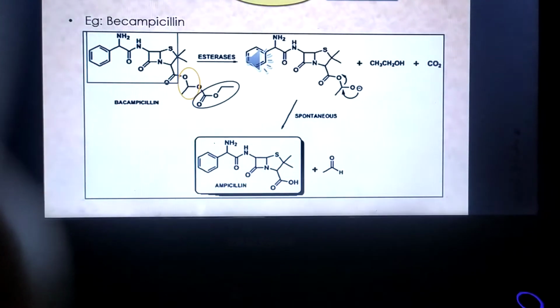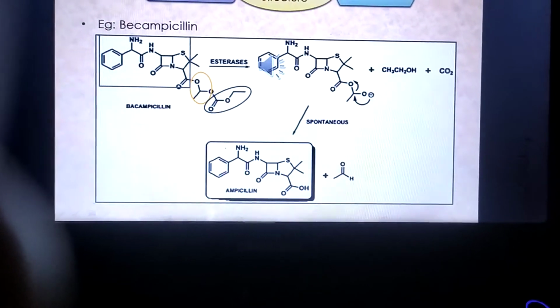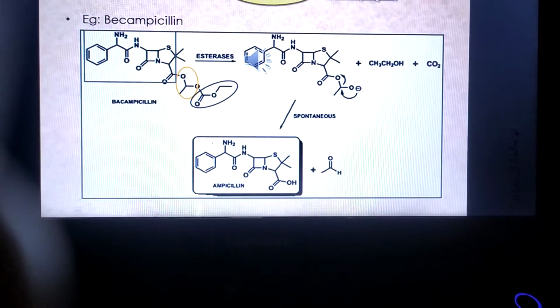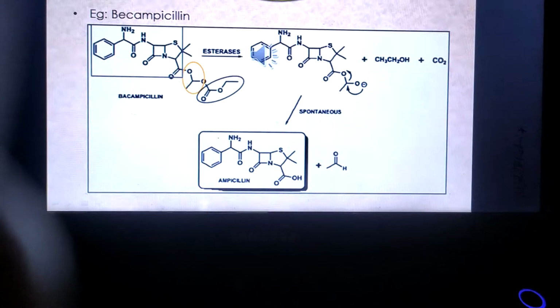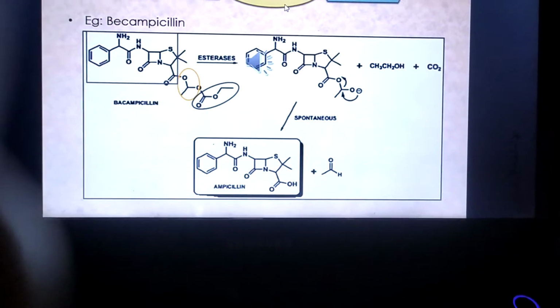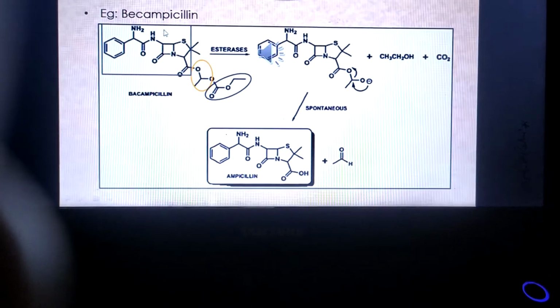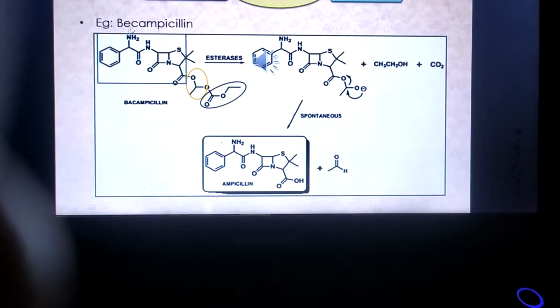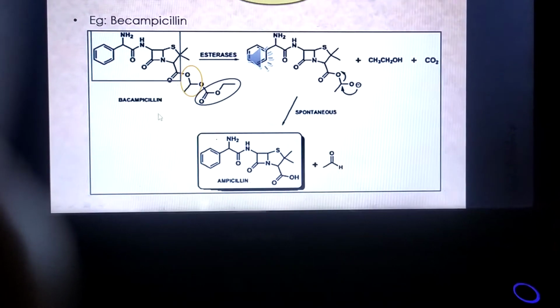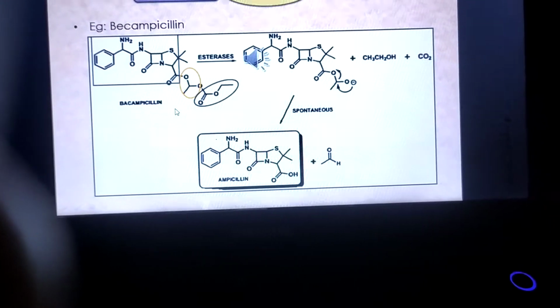Second one is the tripartite prodrug. In a tripartite prodrug, three things are necessary. First one is the drug, second one is the carrier, and between the drug and carrier a linking structure is attached. The example of a tripartite prodrug is bacampicillin. Bacampicillin is an antibiotic drug.